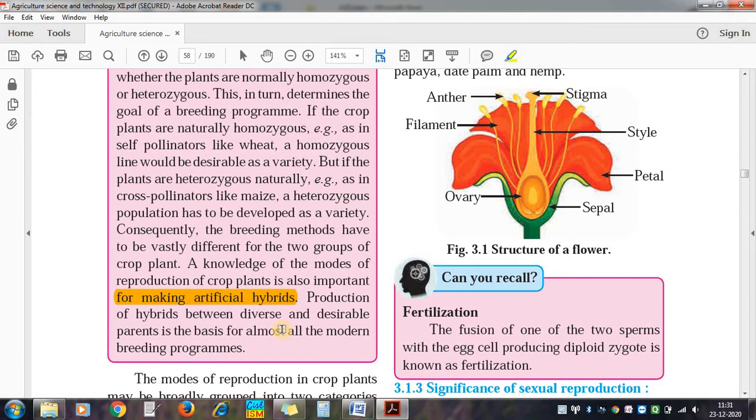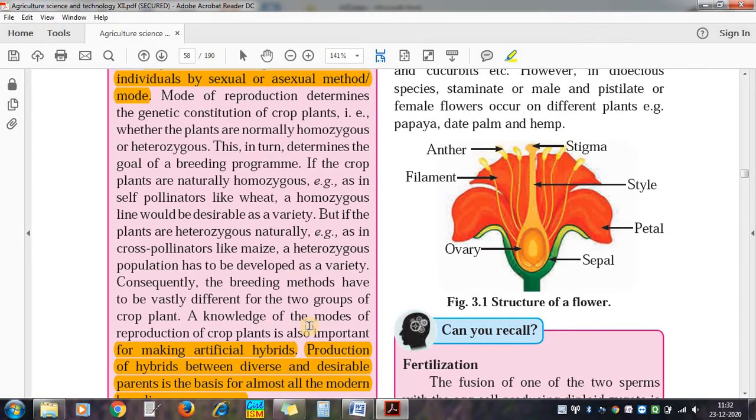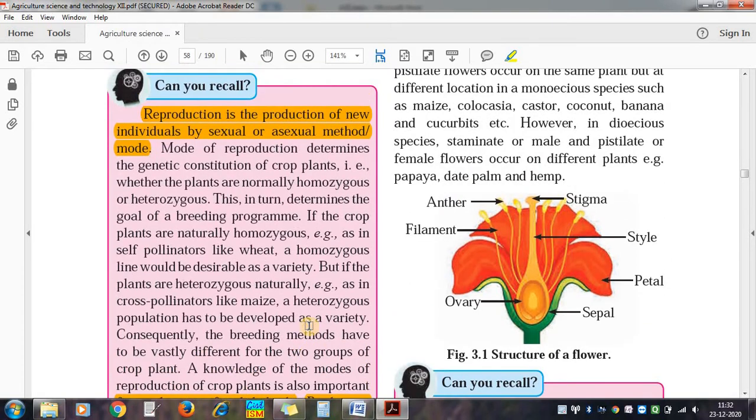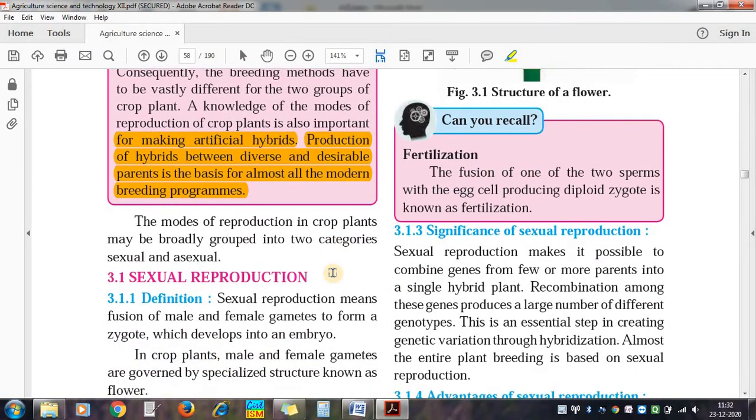So we should know the modes of reproduction in the plant which is used for making artificial hybrids. Production of hybrids between diverse and desirable parents is the basis for almost all modern breeding programs. Production and reproduction, these words are used in agriculture many times.